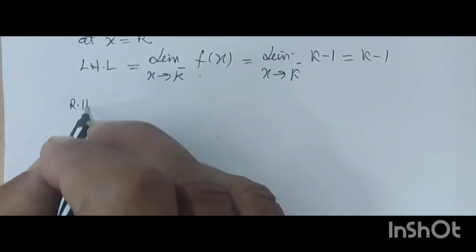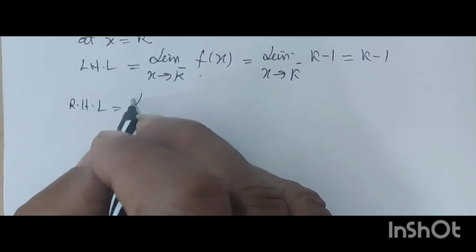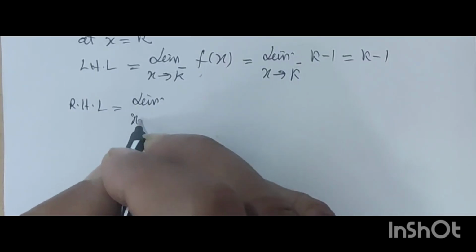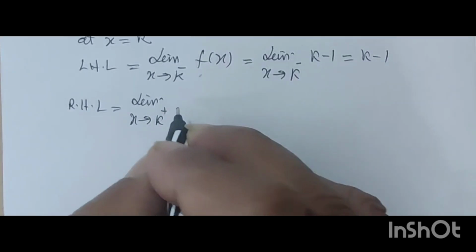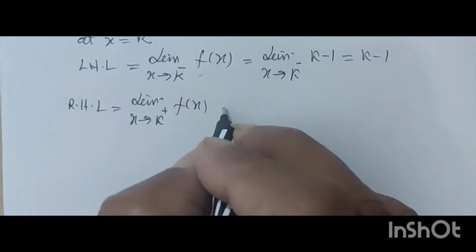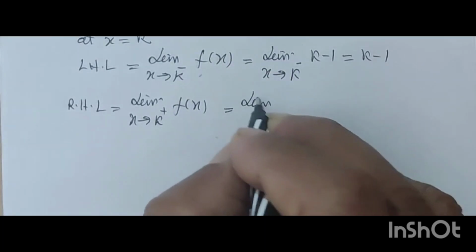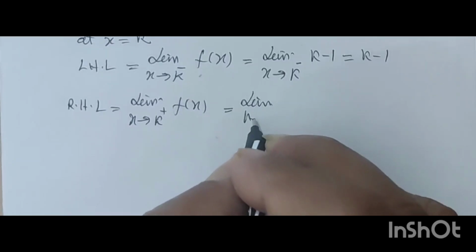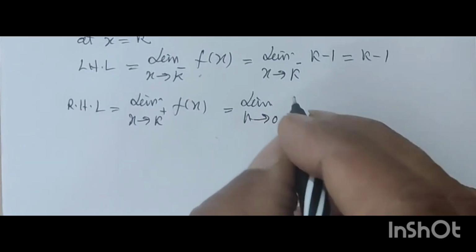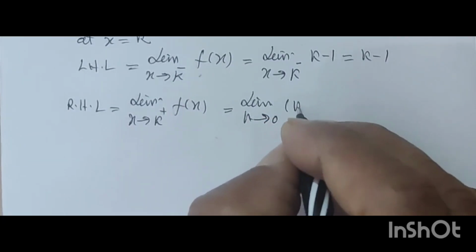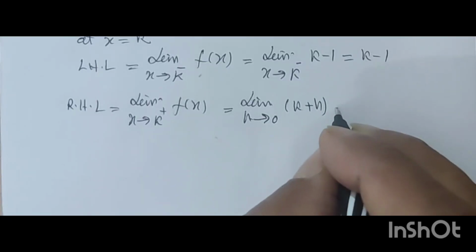Now right hand limit is equal to limit x tends to k positive f(x), and this will be limit h tends to 0, k plus h, that is k.